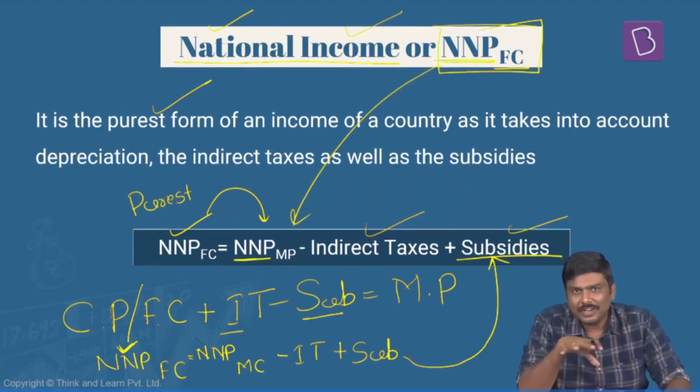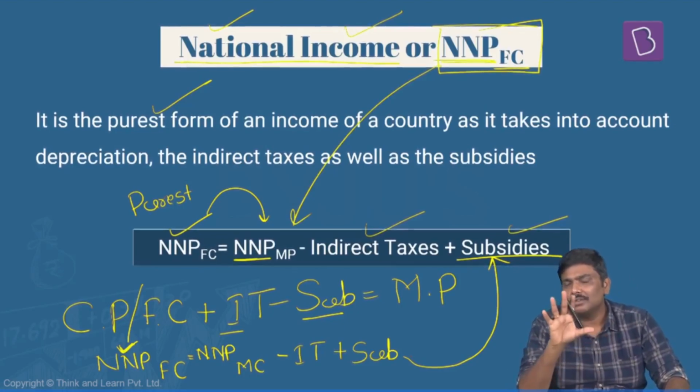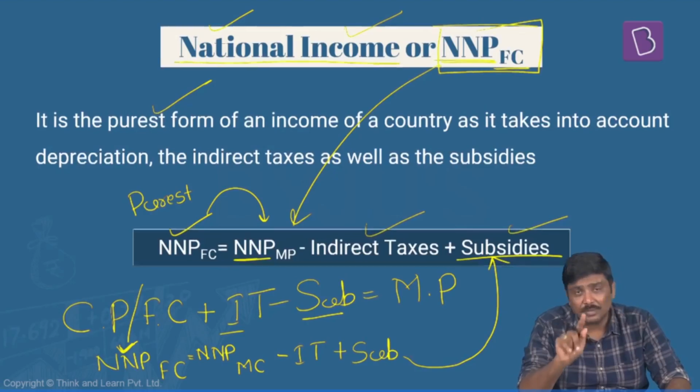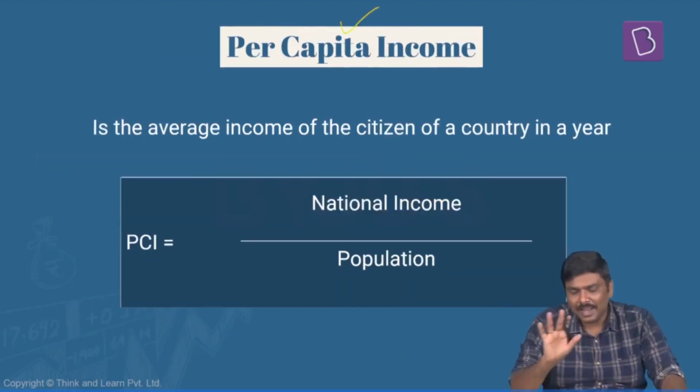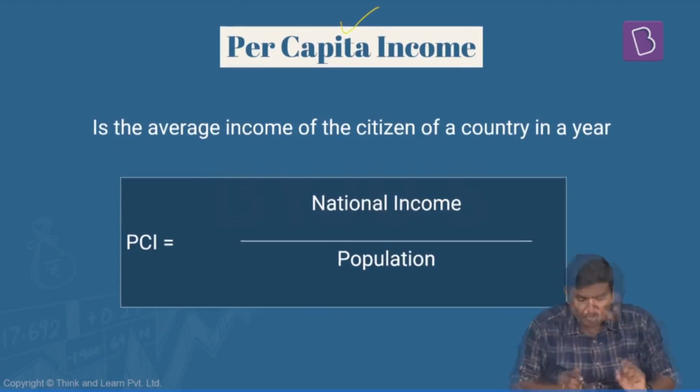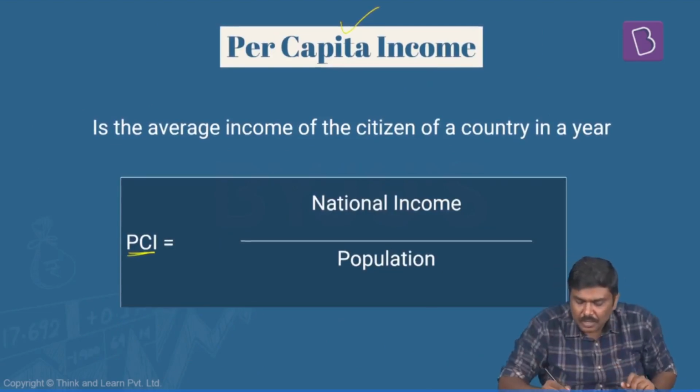So these are the five income aggregates. The most important for you from the context of UPSC exams will be the concept of GDP. Now, using national income aggregates, there is a concept of per capita income. What do you mean by per capita income? Per capita income is nothing but the national income divided by the population.